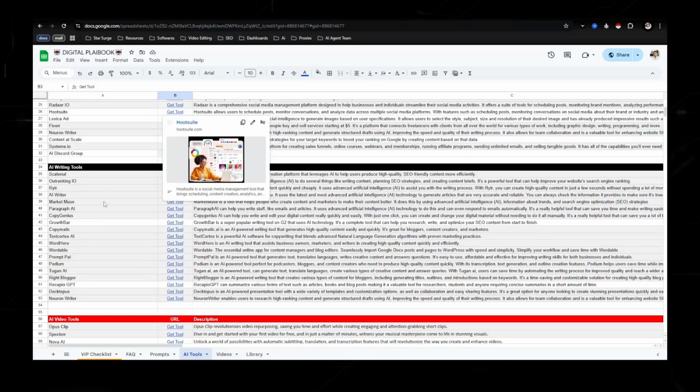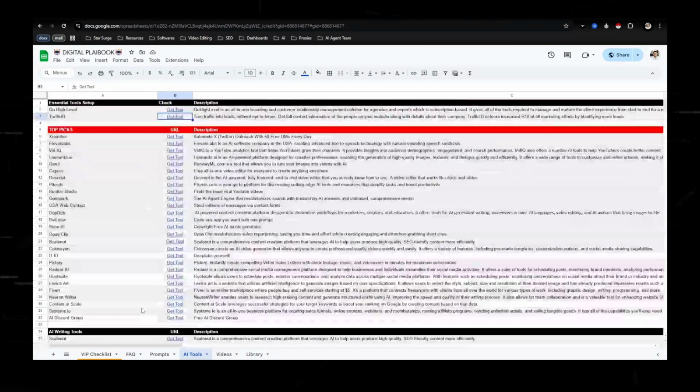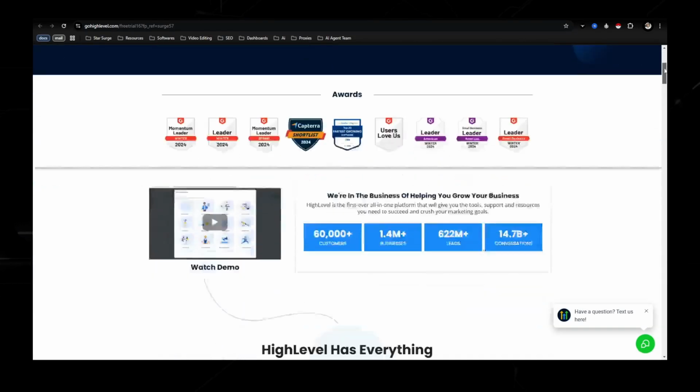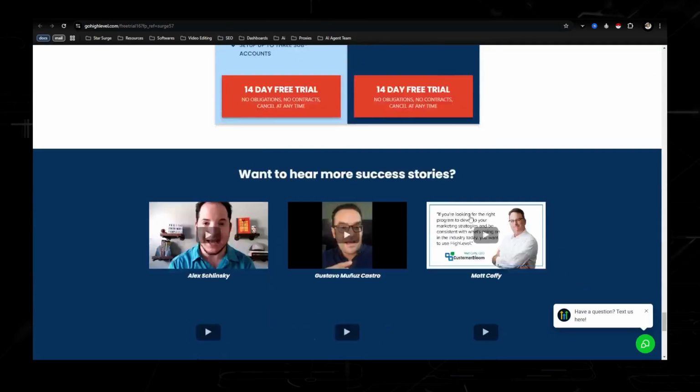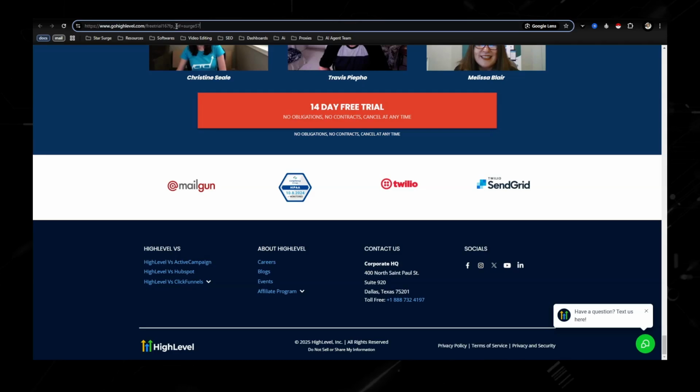But honestly, all these tools right here, AI writing tools, AI video tools, image tools, audio tools, all these tools you're able to become an affiliate of. Let's just go ahead and take Go High Level for an example. Pretty much all these softwares or tools, if you scroll down to the very bottom, they will have a section that says become an affiliate or affiliate program. All you would do is become an affiliate, sign up, and then you would get a link that looks like this. This is the link that when someone clicks on it, signs up, then you'll get paid to promote.